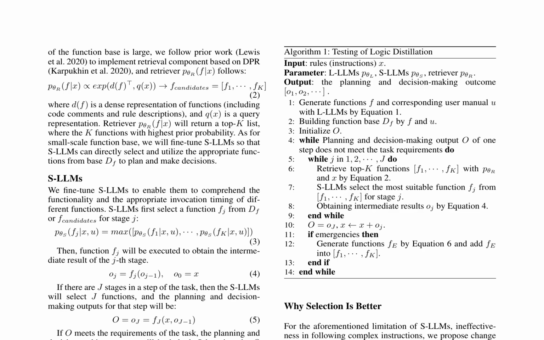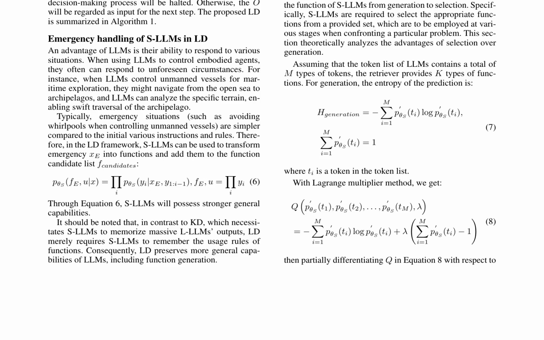The LD framework consists of three components: L-LLMs, retriever, and S-LLMs. L-LLMs construct a function base, including a user manual that explains the usage of these functions. The retriever retrieves the top K functions based on the instructions and states, and S-LLMs select the appropriate functions for different stages of the task. The LD framework is summarized in Algorithm 1, which details the process of generating functions, building a function base, and selecting the most suitable function for each stage.